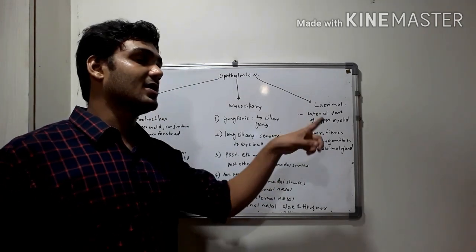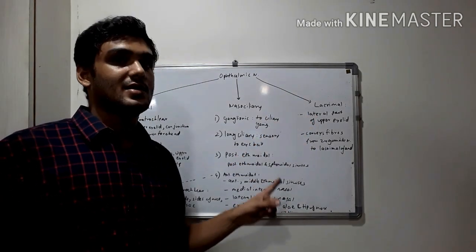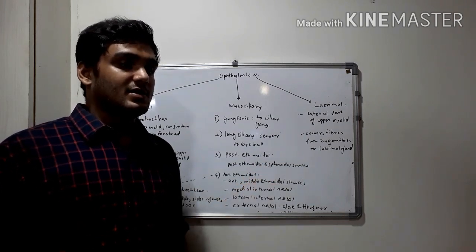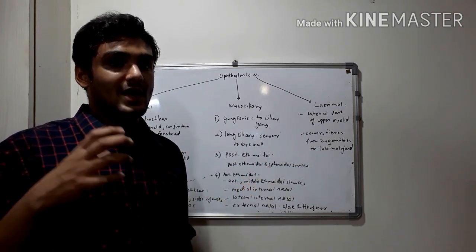And the third branch is the lacrimal branch, which supplies the lateral part of the upper eyelid and also carries the fibers of the zygomatic nerve to the lacrimal gland.